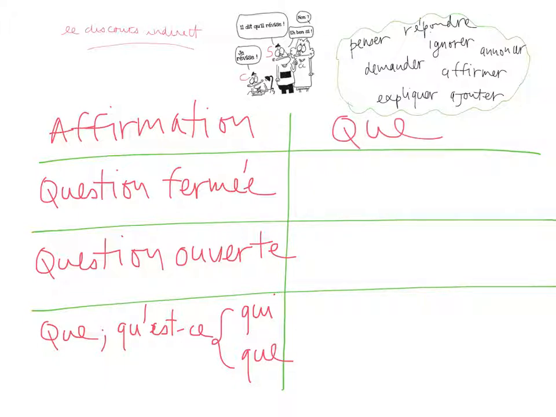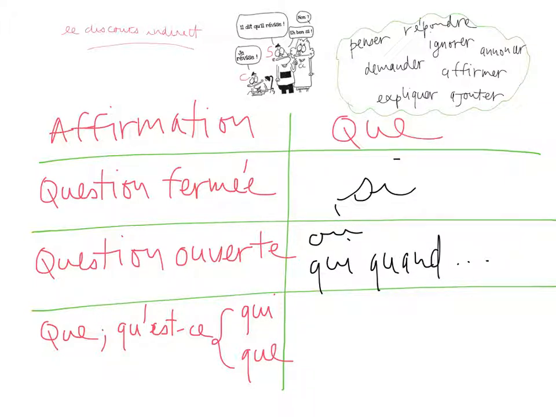Je dis que je mange, right? Whenever I want to change a question fermée, a question that requires yes or no as the answer, I will use si, or if. Question ouverte, open question, I will use the same words: où, qui, quand, comment, etc.